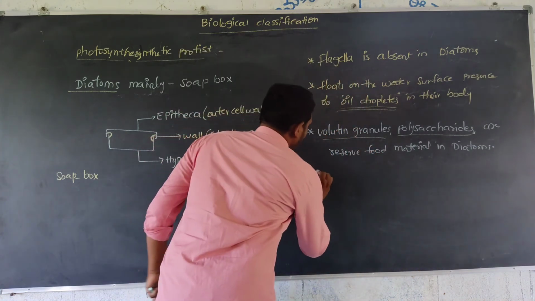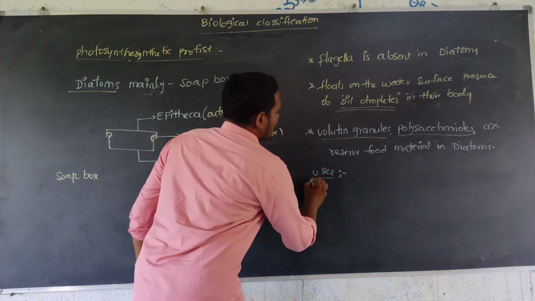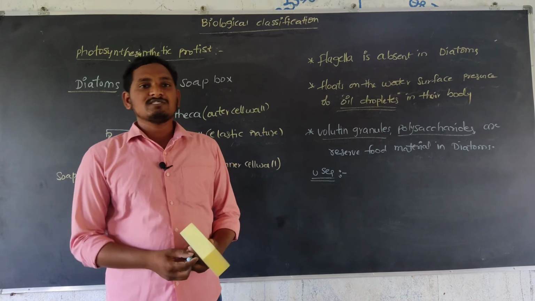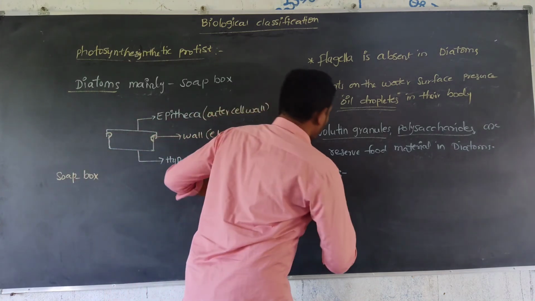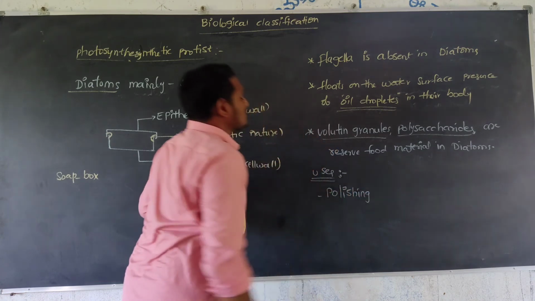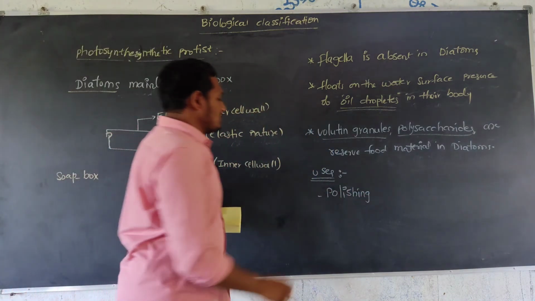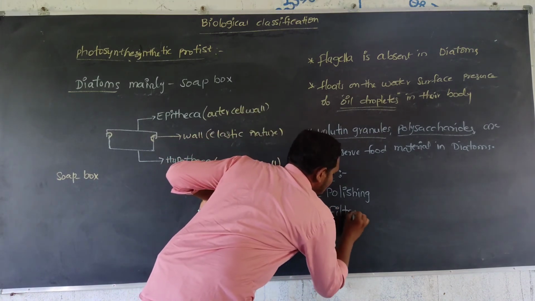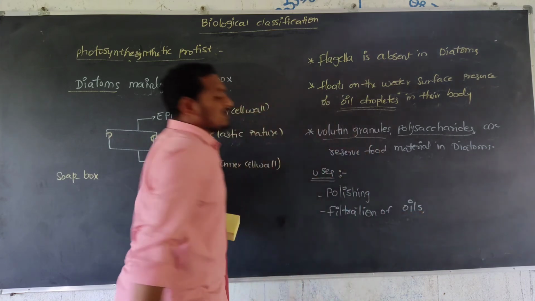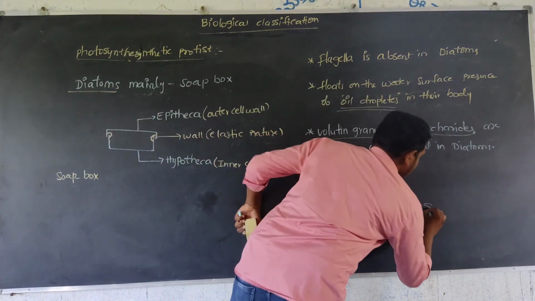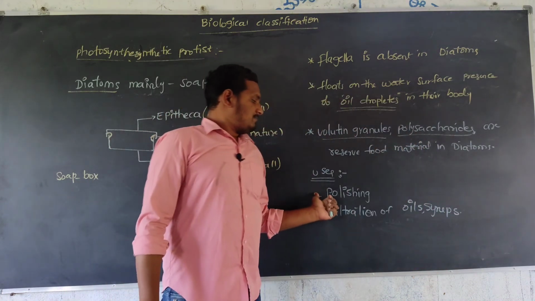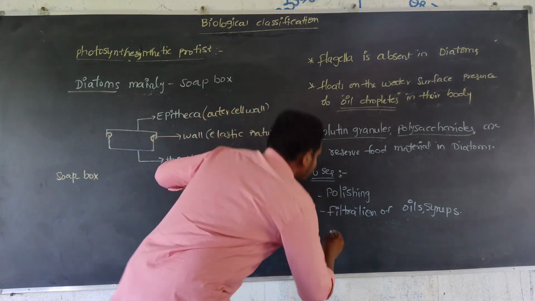Now the uses of diatoms. Diatoms are a rich source in the oceans and seas, and they are used for polishing. Next, filtration of oils and syrups, and also insulating bricks.